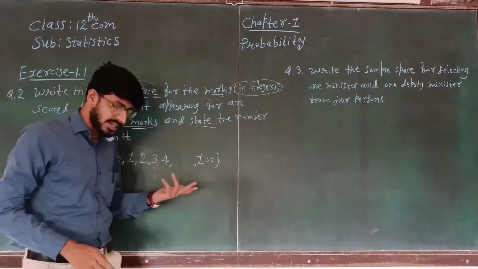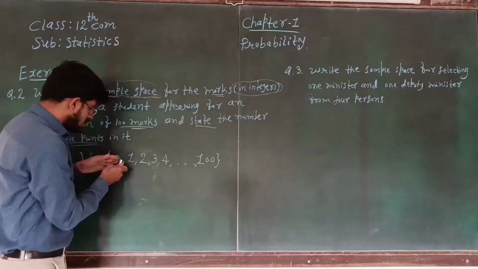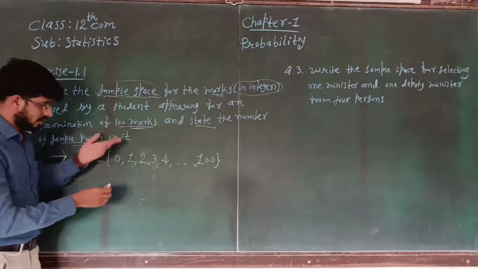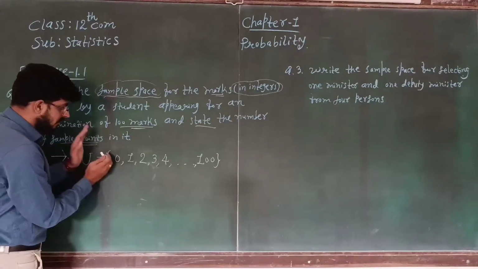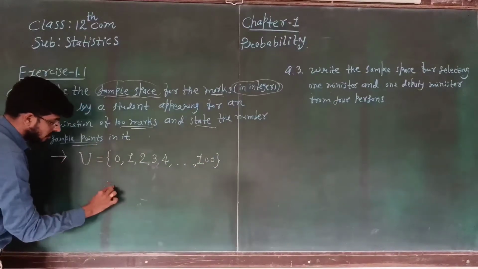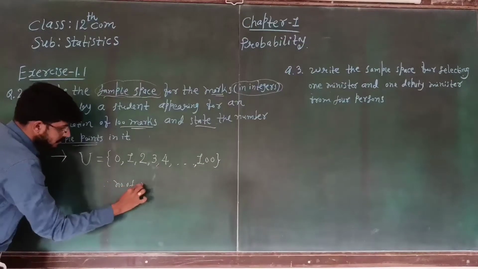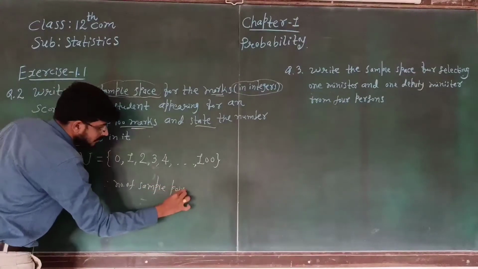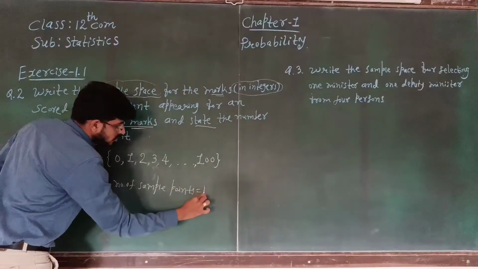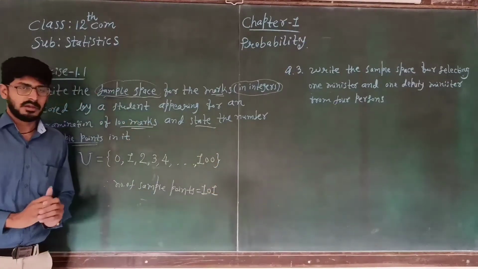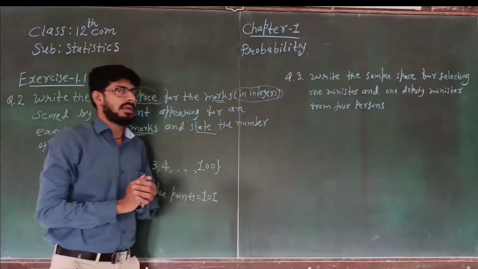Number of sample points means 0, 1, 2, 3 are known as sample points. So count them: 1, 2, 3 up to 100. So 100 plus 1. Therefore, the number of sample points is equal to 101. Is it clear?